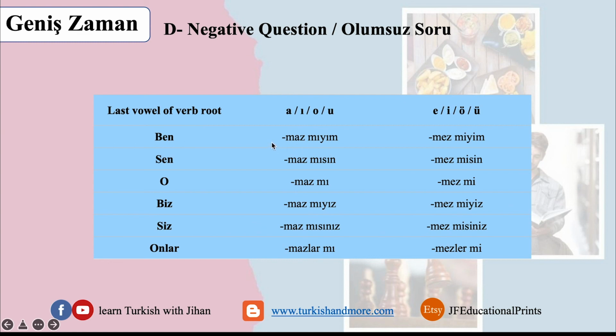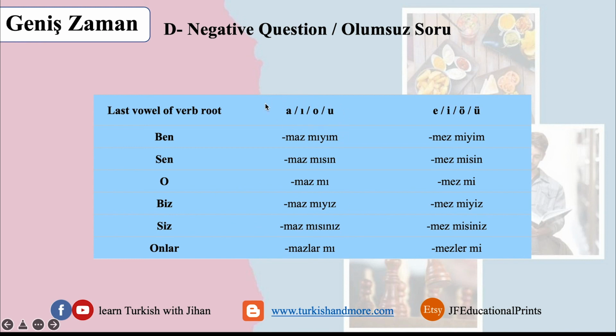Ben, the verb, we have maz, mıyım. Mıyım is the question. Sen, you use maz mısın? O, maz mı? Biz, maz mıyız? Siz, maz mısınız? And onlar mazlar mı?